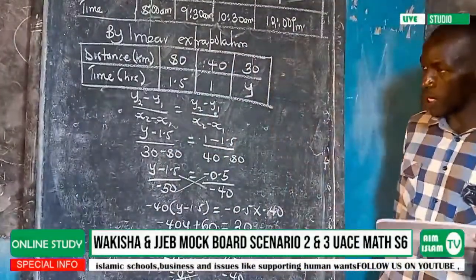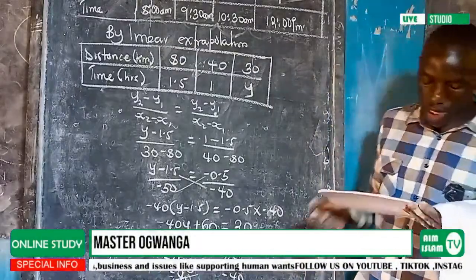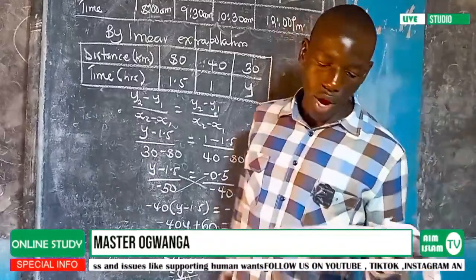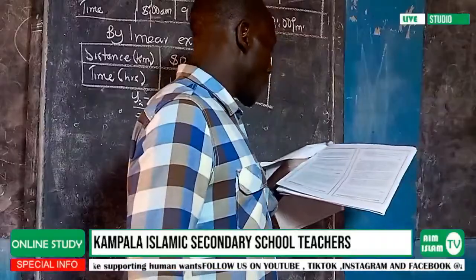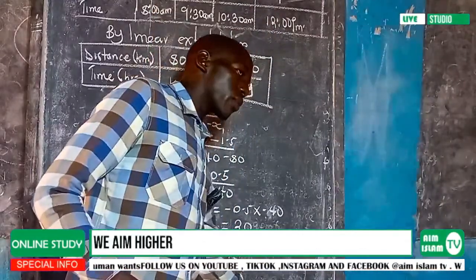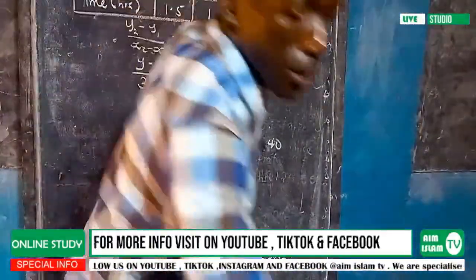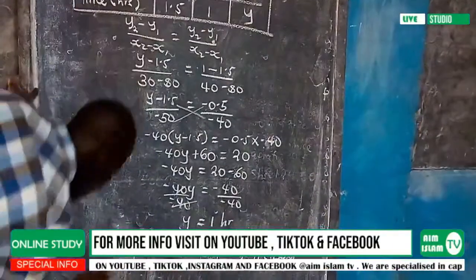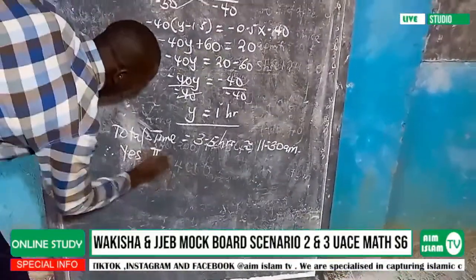So our answer is yes, since the engineer reached Mubende at 11:30 a.m., which is before 12:00 p.m.